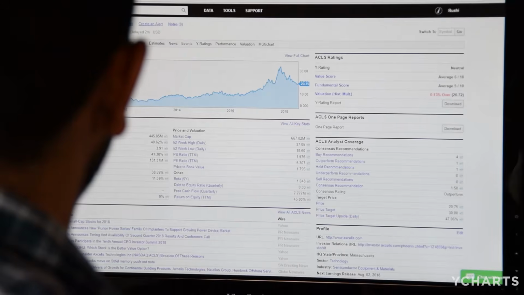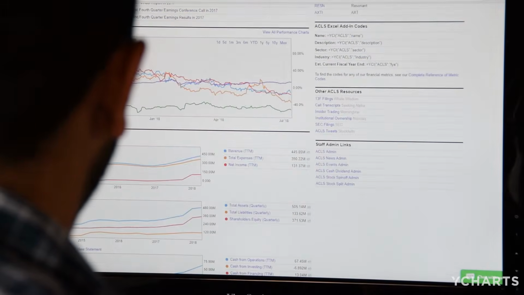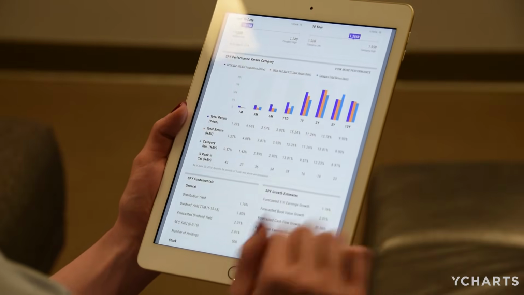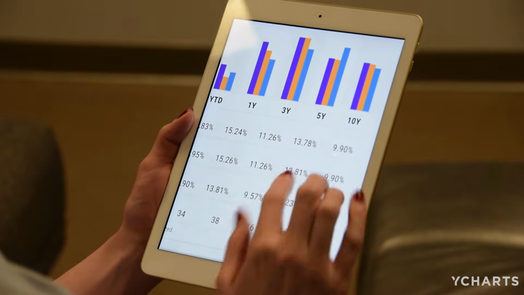YCharts covers more than 20,000 equities, 60,000 funds, and 15,000 indices. Our data is always current, and it's sourced from industry stalwarts such as Morningstar and S&P Global. On top of that data, we also have a lot of proprietary calculations, but we also have a database of 250,000 economic indicators that we've sourced ourselves independently from sources all over the world.